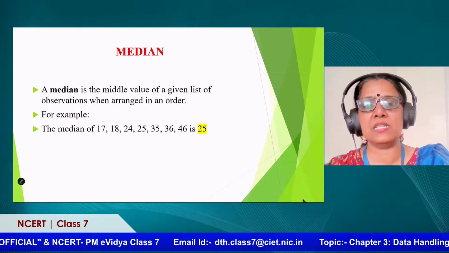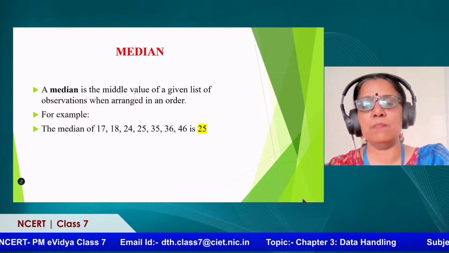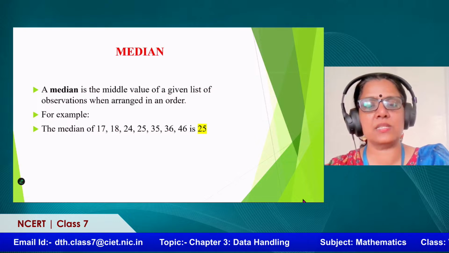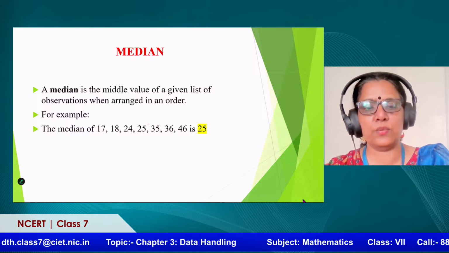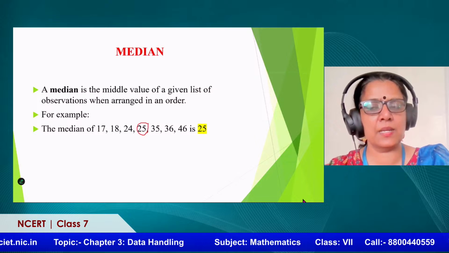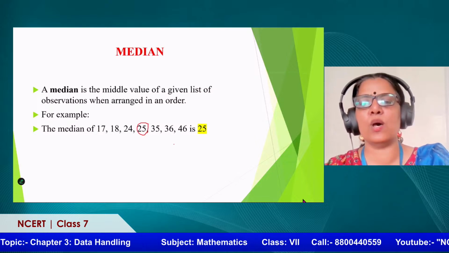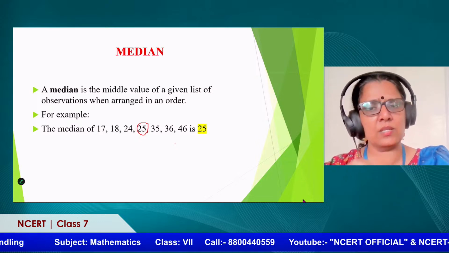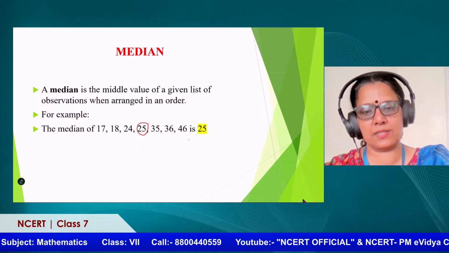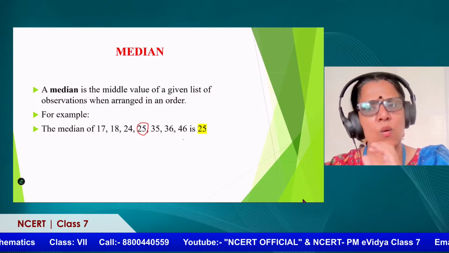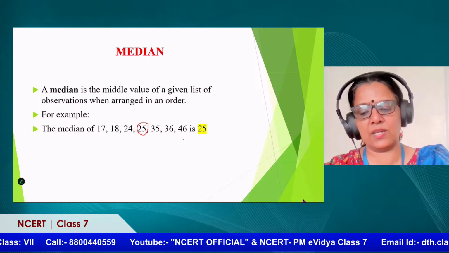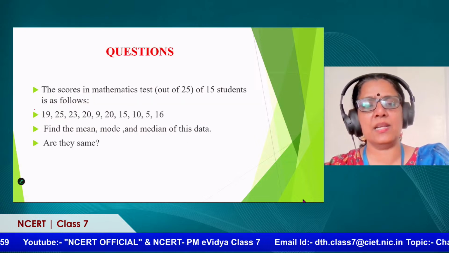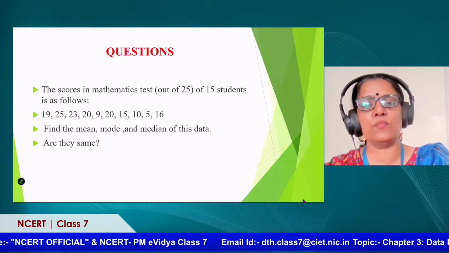So we have discussed the median here. Median is the middle value. So you have these numbers 1, 2, 3, 4, 5, 6, 7. Take the middle value here, which is 25, which is the median. I am not going to discuss what happens if there is an even number of terms, because you are going to learn this in detail in higher classes. We just have to understand what mean, median and mode are, and the difference between them.